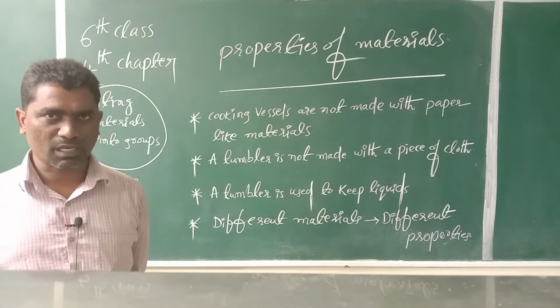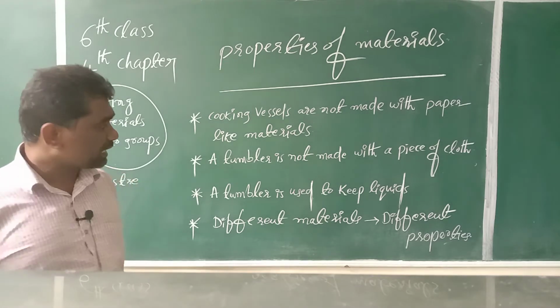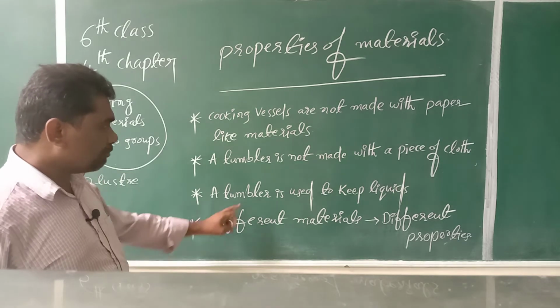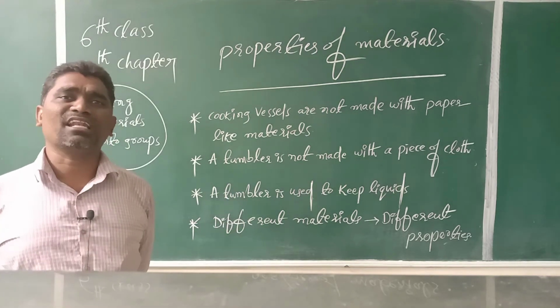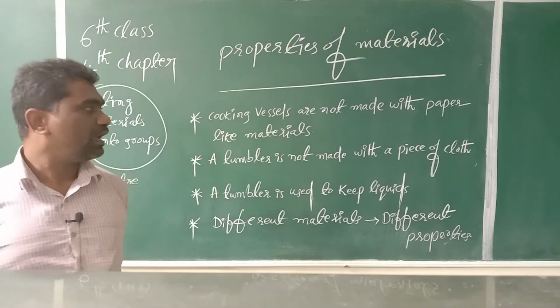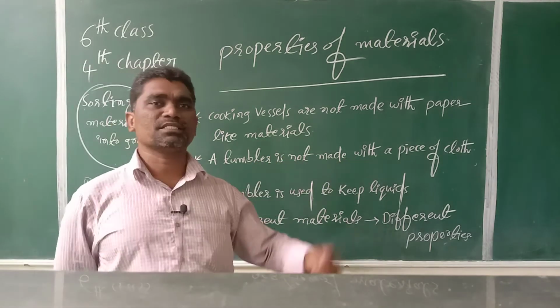But tumblers and glasses cannot be made with cloth.